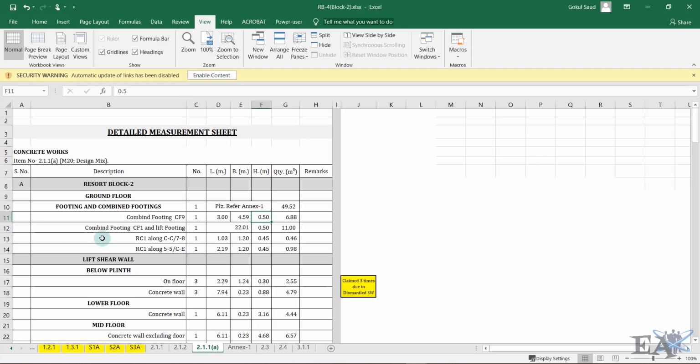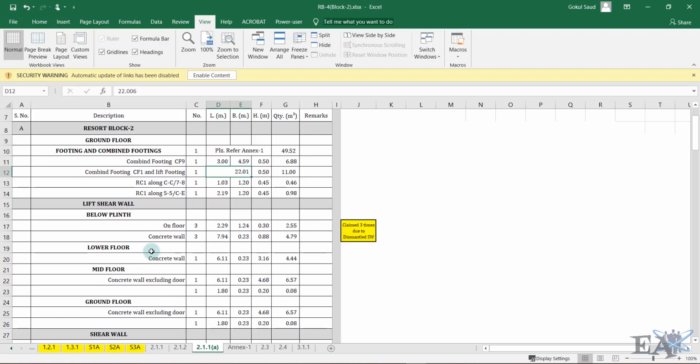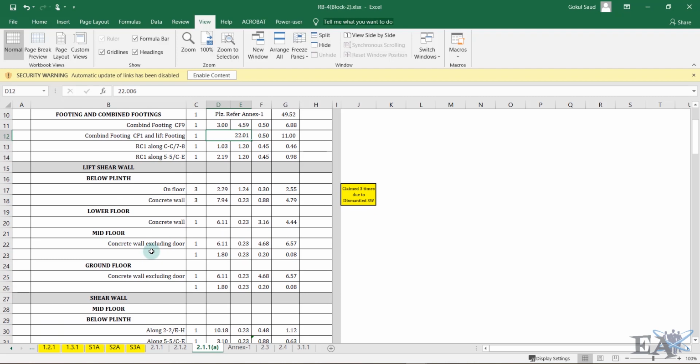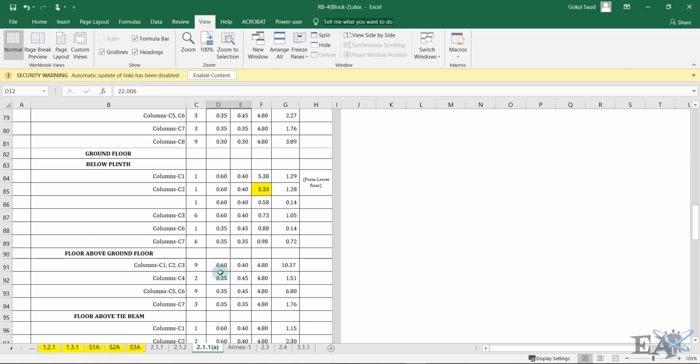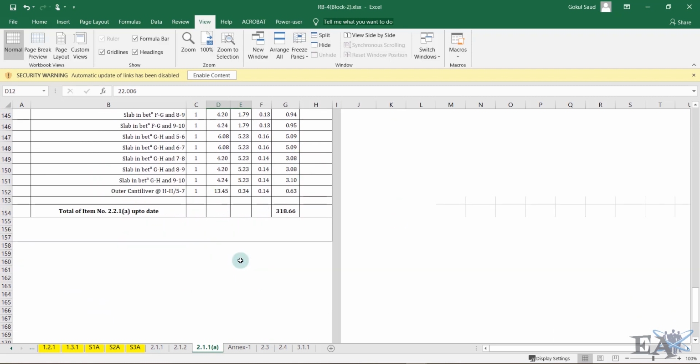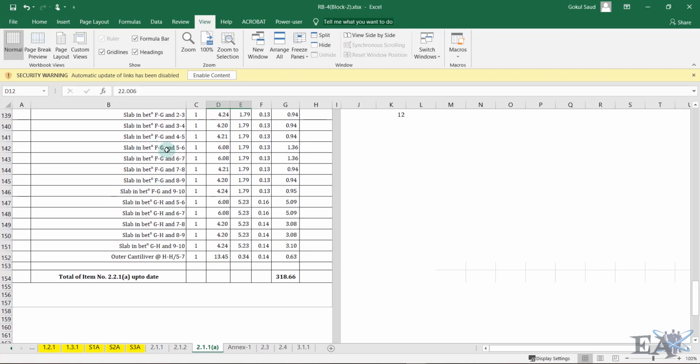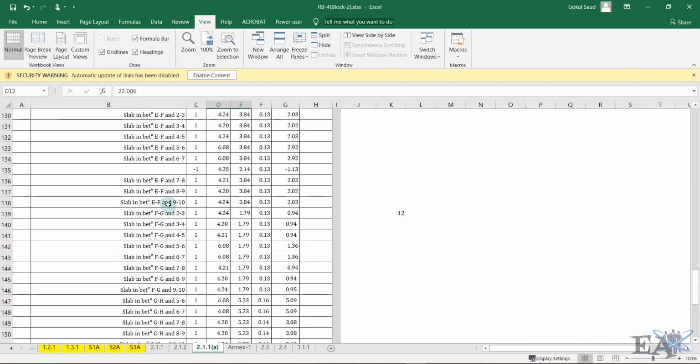Similarly we have the combined footing CF1 and lift opening, and we got the concrete work. Here only the area is represented and the height. Multiplying all these gives us the quantity. Similarly we do the same quantity measurement for all the works and finally add up. In this running bill, let's go on. We add everything. Similarly we have added the slab and beams or columns that we did.